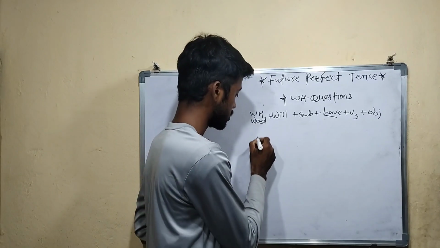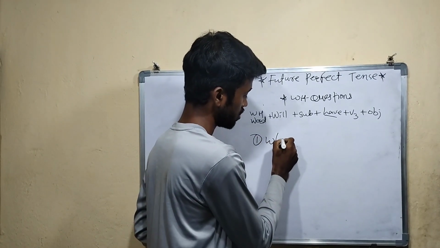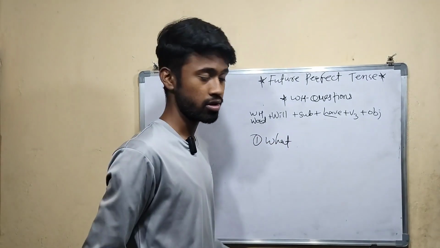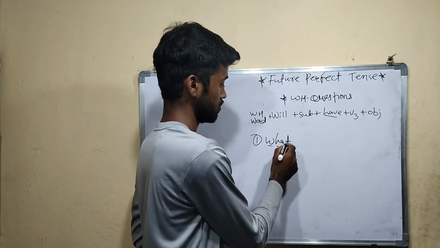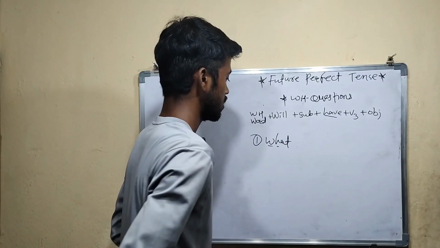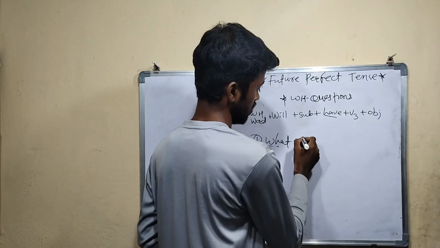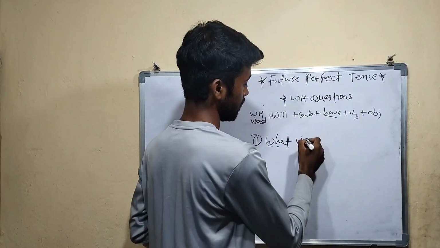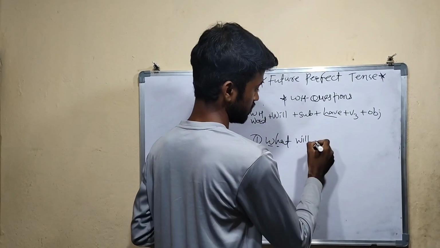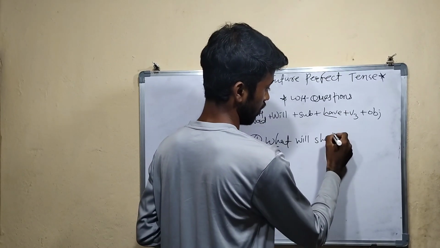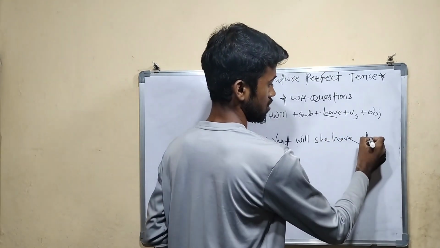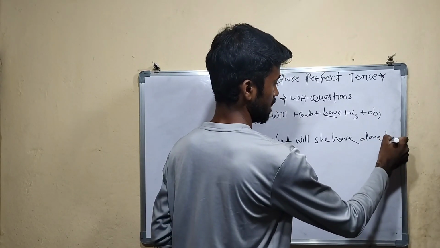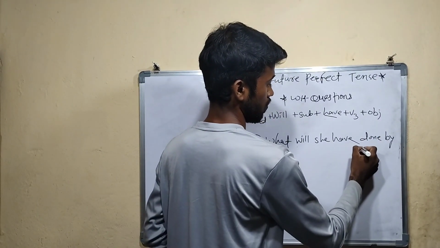Now see the examples. First, what. This is a WH word, right? Why? Because W and H are here. Now see the structure. After that will, after that the subject, she, after that have. What will she have done by now?